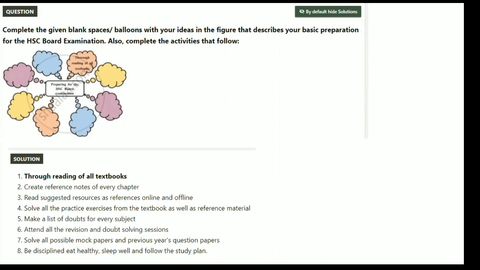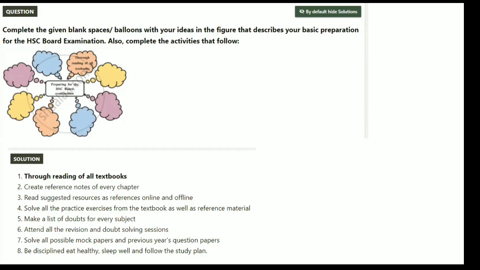And then second, create reference notes of every chapter, and read suggested resources as a reference, online and offline also. That's how you are going to prepare. Then you will solve all the practice exercises from the textbook as well as reference material. You will make a list of doubts for every subject, and afterwards you will ask those doubts.